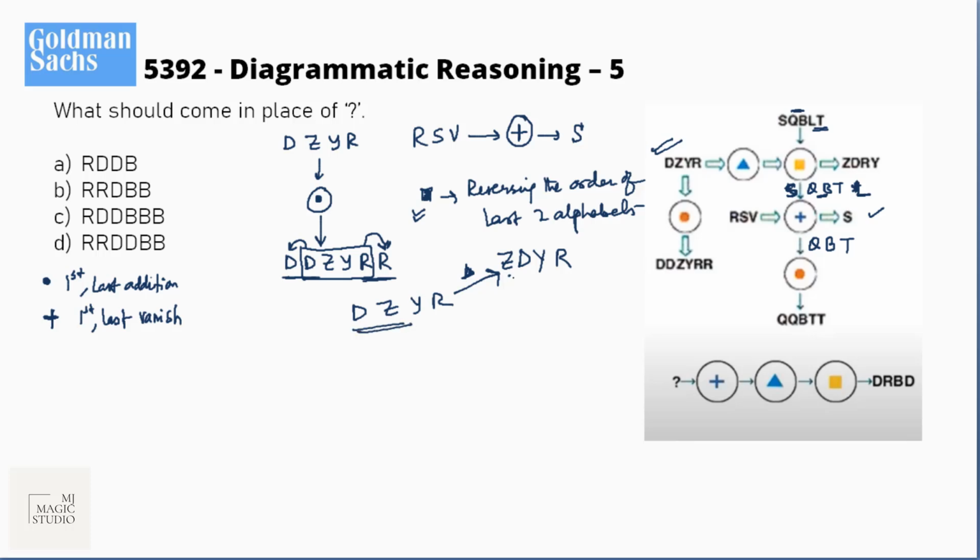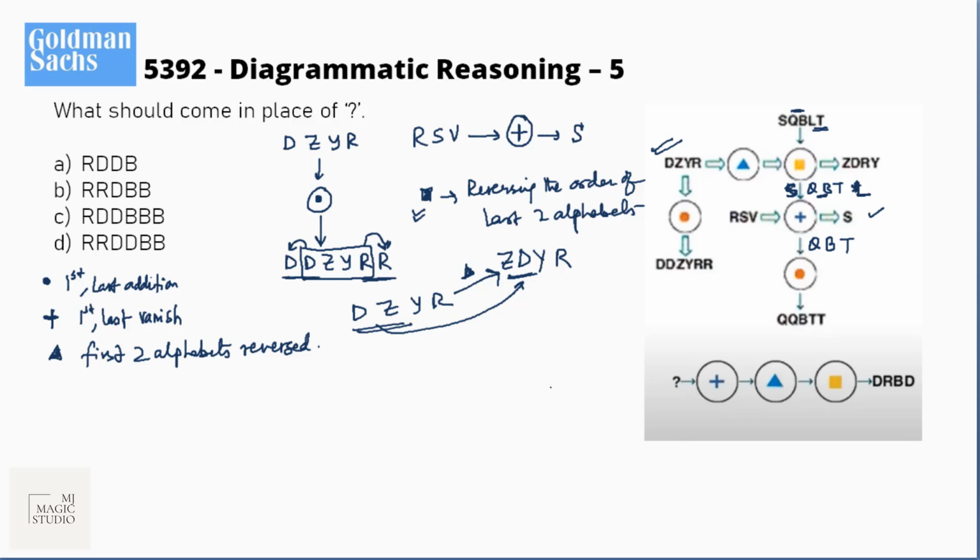Bingo. ZD is actually because of DZ. DZ becomes ZD and YR remains same. That means this triangle converter is first two alphabets reversed or order changed.